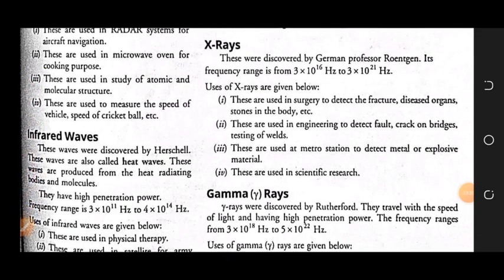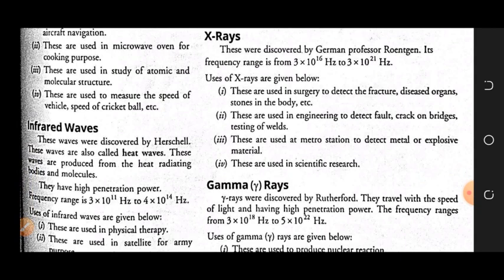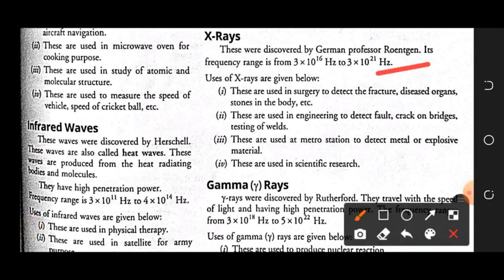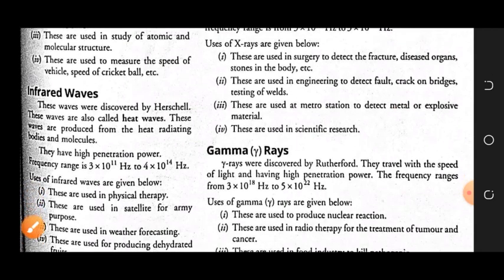After this, the X-rays you can see. X-rays were discovered by Röntgen, and he got the Nobel Prize also. Its frequency range you can see from here. Now X-rays: the first use, which you are very familiar with, is in surgery to detect fractures, diseased organs, or stones in the body. Second, these are used in engineering to detect faults, cracks or flaws, and testing of welds. These are used in metro stations to detect metal or explosives. They are also used in scientific research. So these are very useful applications of X-rays.